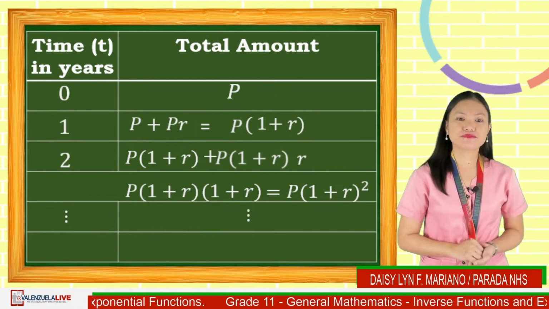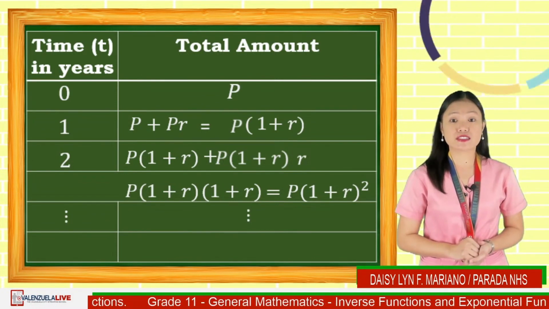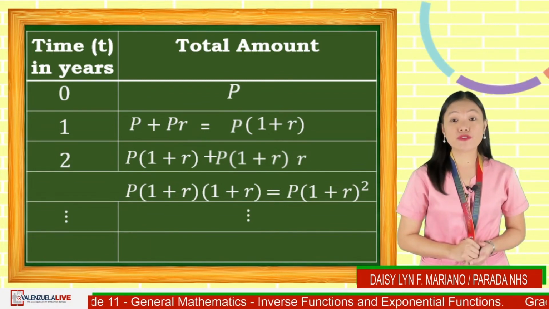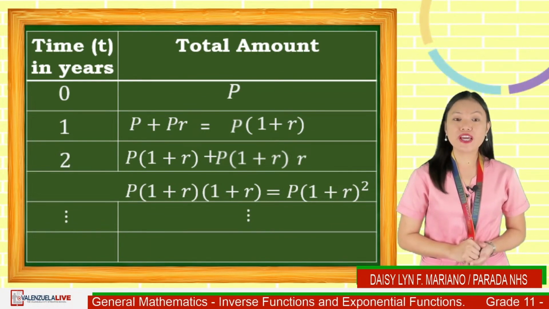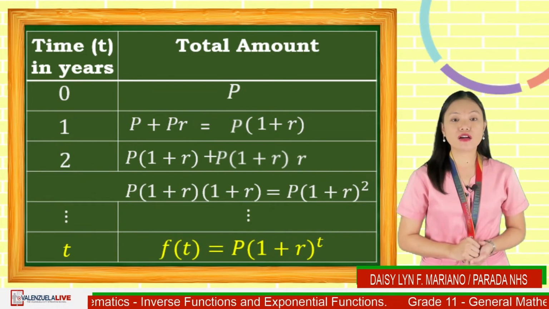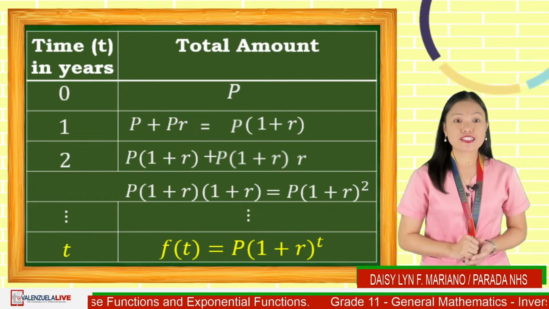Very good. The expression p times quantity 1 plus r is fixed, and the exponent is the time reflected on our first column. So, f of t is equal to p times the quantity 1 plus r raised to t is the exponential model for this.